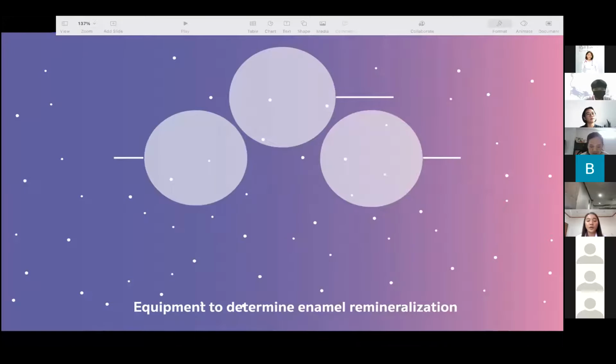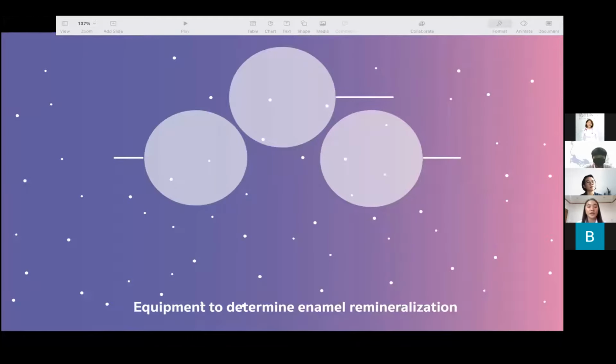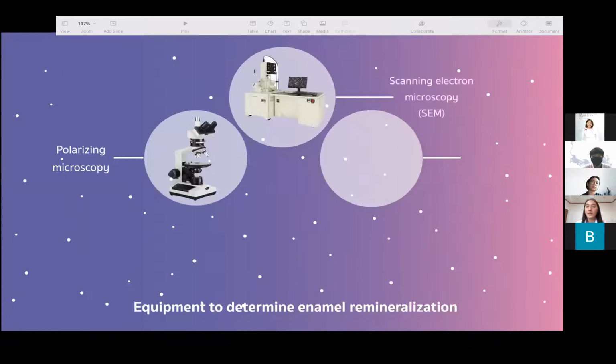There are many methods to determine enamel remineralization. The first one is polarizing microscopy. The specimen will be cut into a thin section and then use a different filter with the injection of blue resin for obvious visualization. This technique is time consuming and does not provide the quantity of mineral density change in the lesion. The second one is scanning electron microscopy. This technique is used to evaluate the morphological surface in three-dimensional.